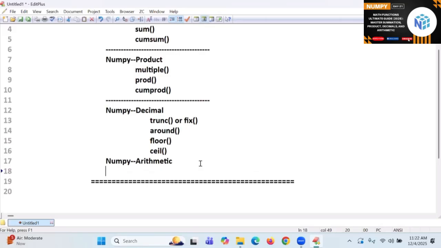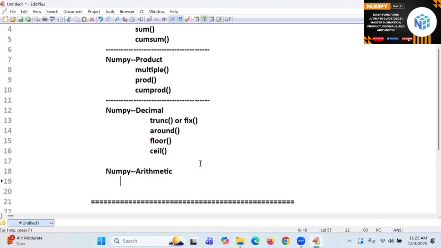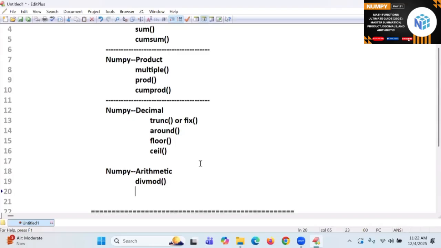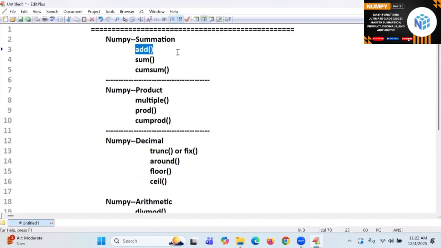Next, I will go to arithmetic. Majority of the functions I already covered, but there are some extra functions. divmod, division plus mod, where the quotients come plus the remainders. One more is absolute, where the absolute value will come. There will be add, multiply, everything. So let me go quickly. These things I want to complete.